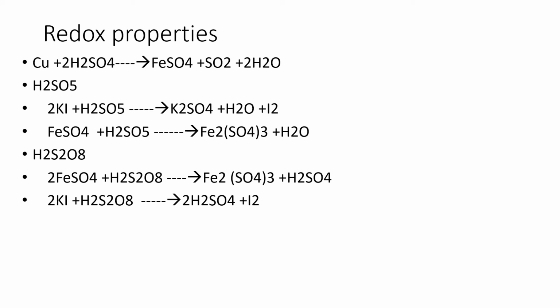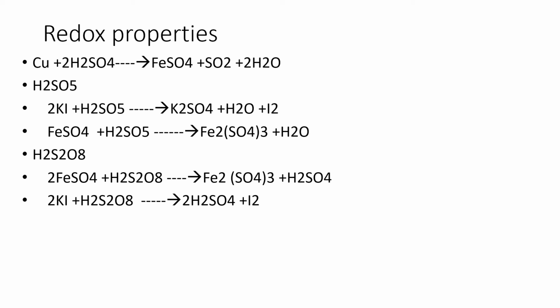Next one, H2SO8. As you know, it is also known as Marshall's acid, diperoxysulfuric acid. Its basicity is 2. When Marshall's acid, or diperoxysulfuric acid, is treated with ferrous sulfate, you're going to get ferric sulfate plus H2SO4. Here also the ferrous sulfate salt has undergone oxidation.